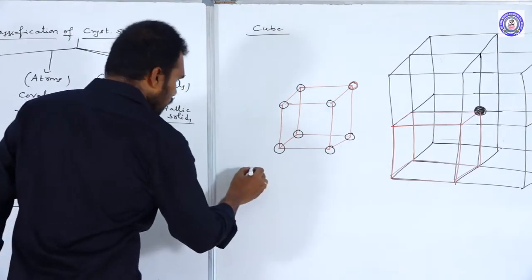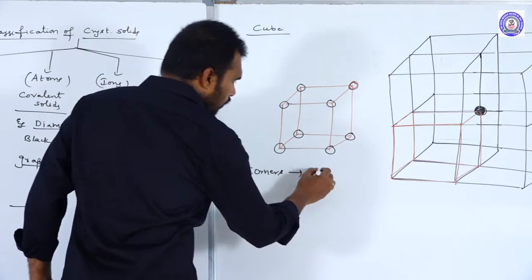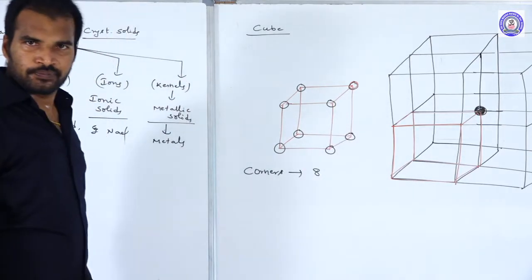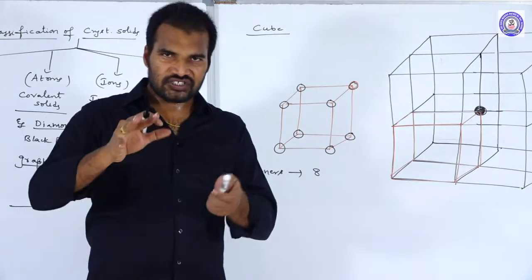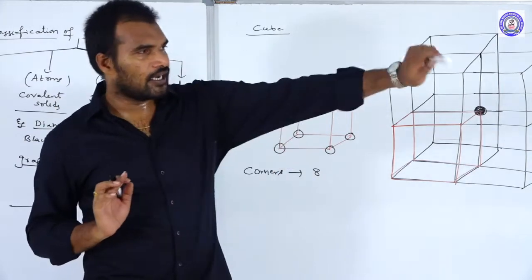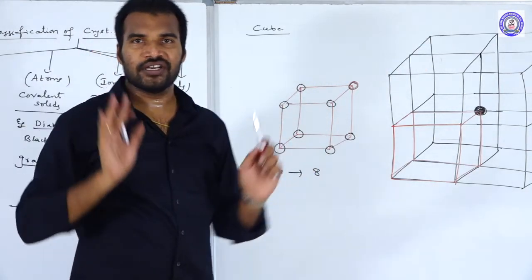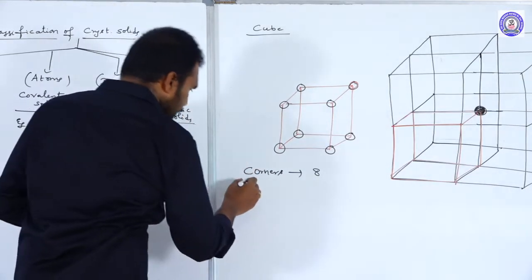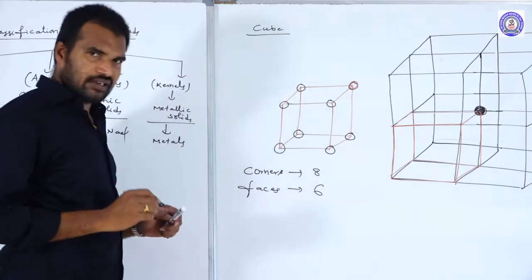So the number of corners in a cube, how many? 8 corners are there. Next one, how many faces are there? Faces. You just imagine this is one face, this is another face. Left side, right side, 2 faces, top and bottom. Total how many faces are there? 6 faces are there.